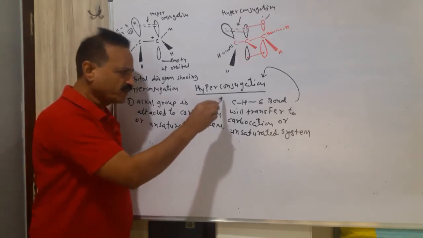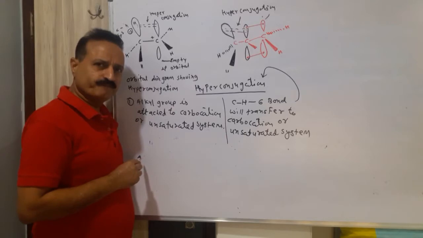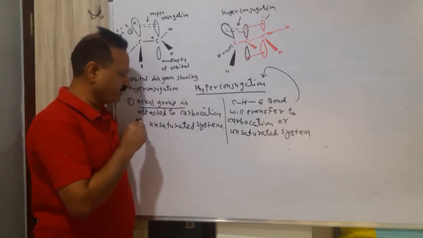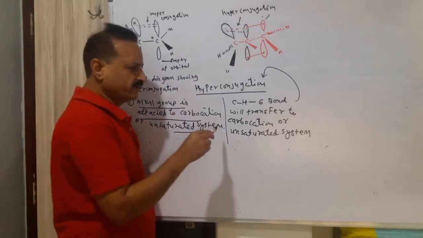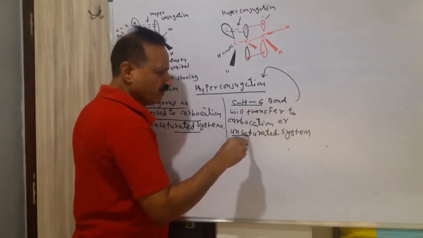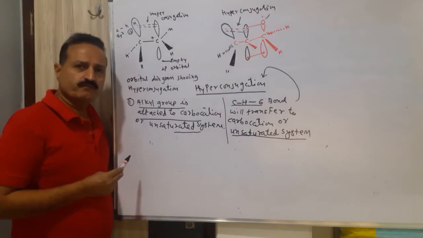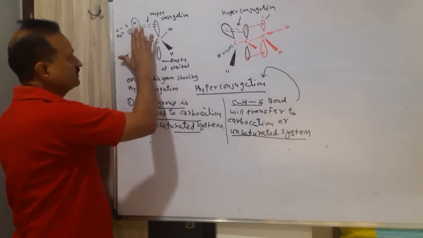We have both examples with proper explanation. First we will discuss the alkyl group CH sigma bond transferring to a carbocation. Second, the CH sigma bond of alkyl transferring to an unsaturated carbon or unsaturated system, with a proper example. Let's see. This is simple.